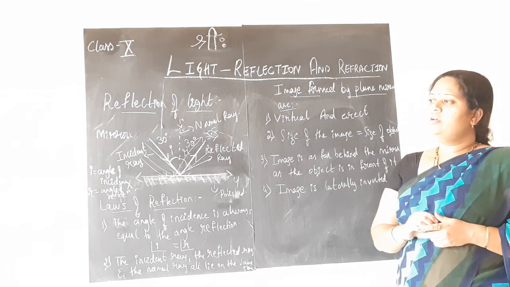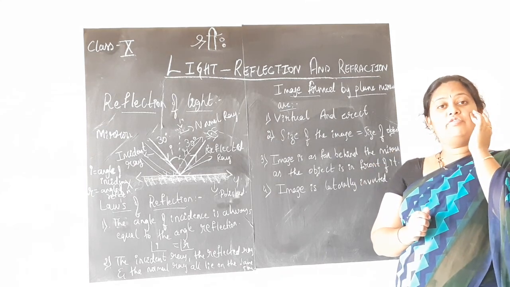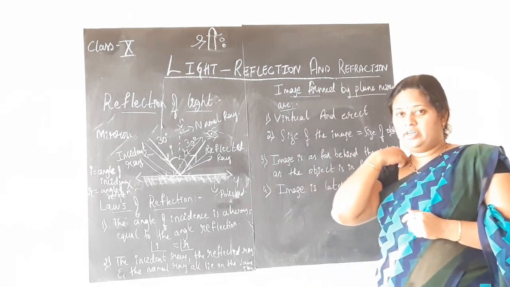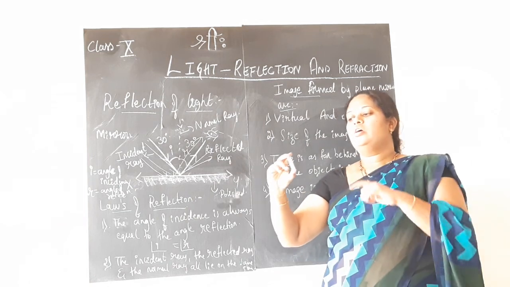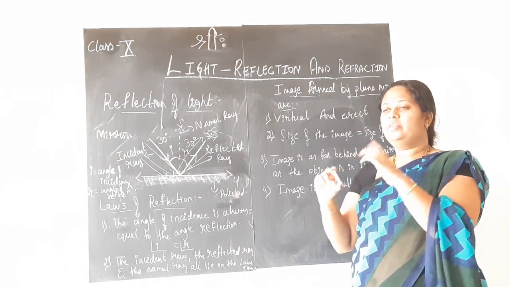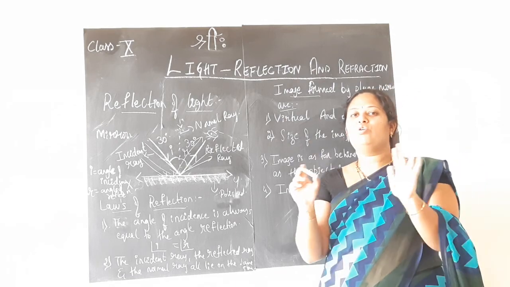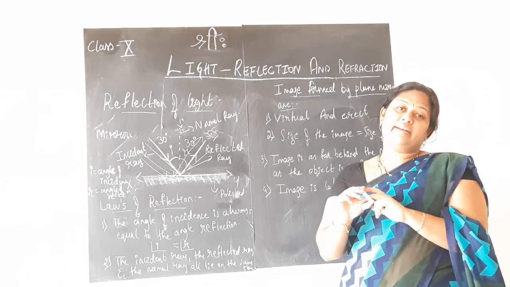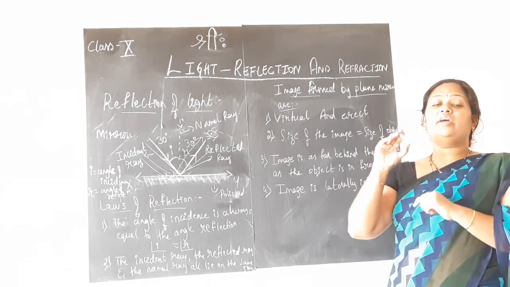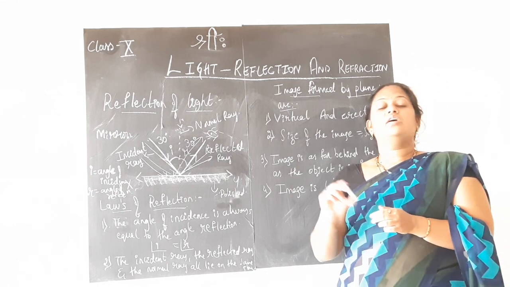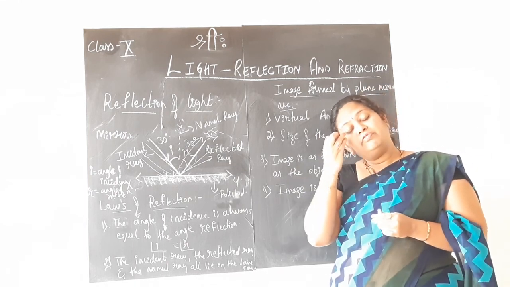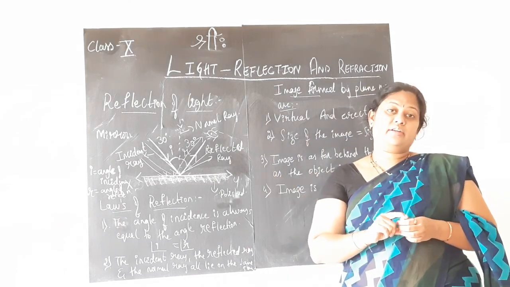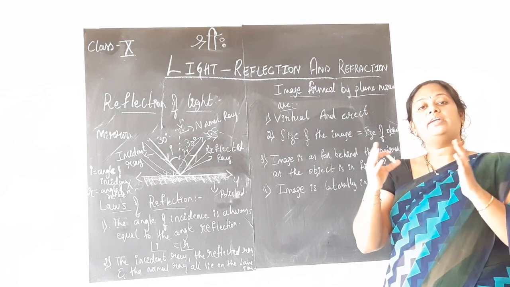When you make the light fall on any object, children, we are using the word object here. Suppose this piece of chalk. So this is the object. Now the sunlight is falling, daytime, so no other source of light is required. The sunlight is falling, and that ray of light is falling onto my retina, that is onto my eyes, and I am able to recognize this as a piece of chalk. So the image will be formed on the retina of my eyes, whereas this chalk is the object. So I am telling you the concept of object and image.